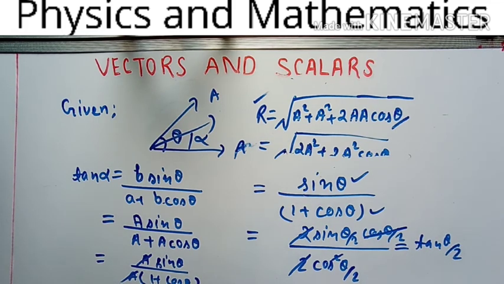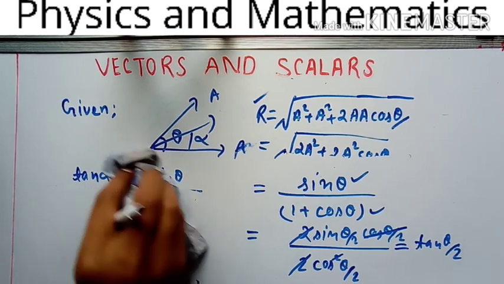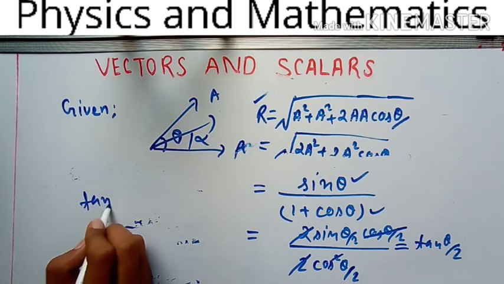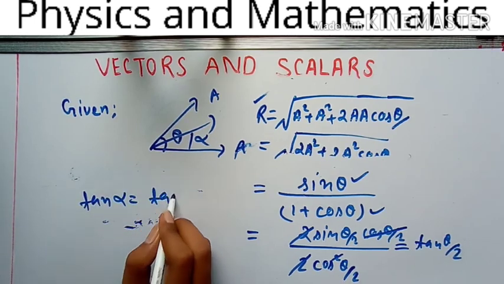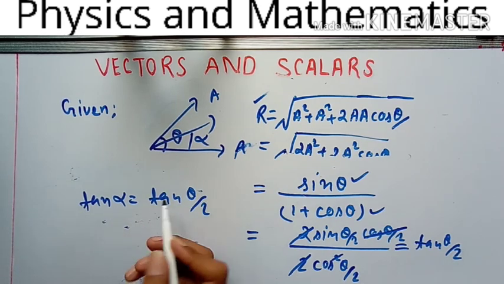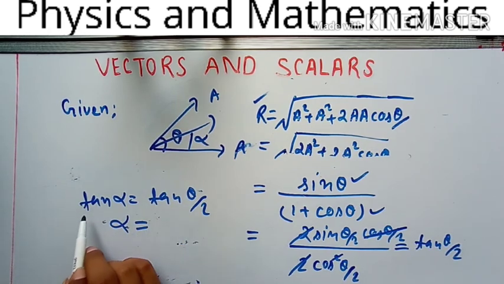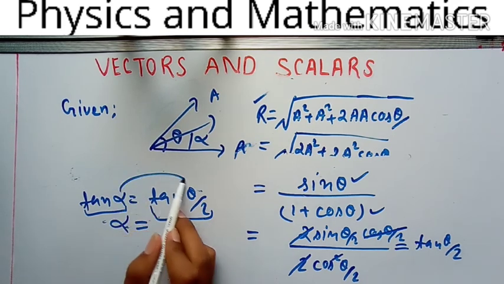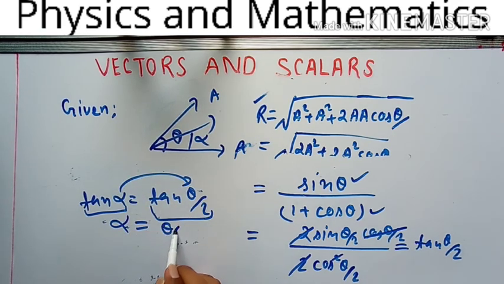Now I am writing the final expression. Tan alpha is equal to tan theta by 2. Now you know what to do next. If the tan functions are equal, their inputs must be equal, so alpha is equal to theta by 2.